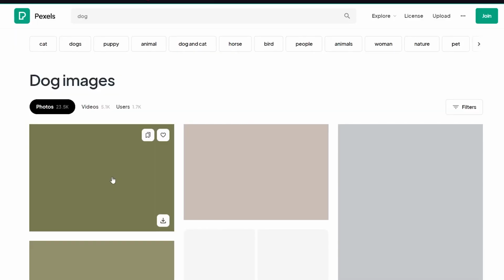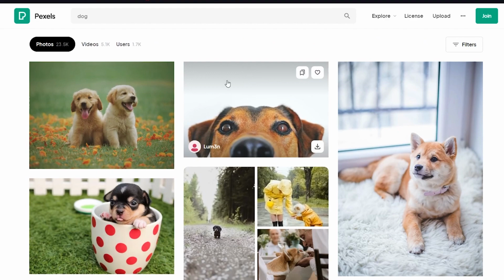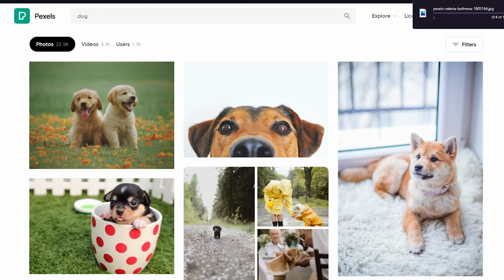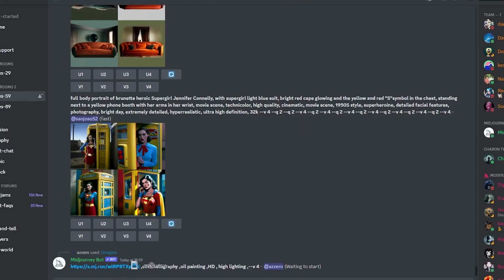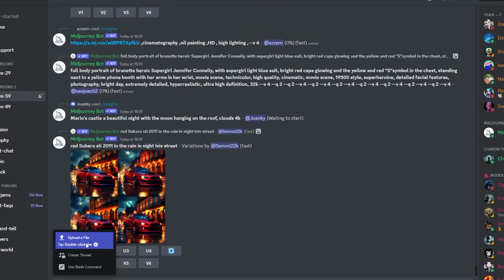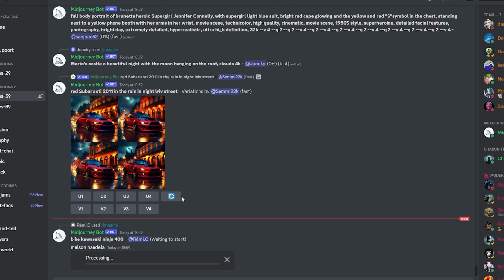And once you find a good dog photo, all you need to do is you're gonna download that photo, and say I'm gonna use this dog right here. So there we go, download it now. And once it's downloaded, what you're gonna need to do is you're gonna post it on your Discord Midjourney server. So I'm just gonna go ahead and do that. I'm gonna go to Discord. I'm gonna paste it here on the forum, or you can just click on plus, click on upload a file. There we go, and we're gonna upload it like that.